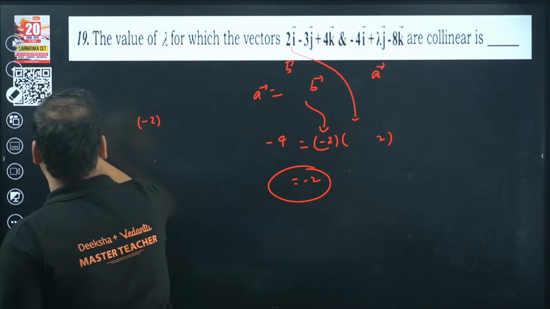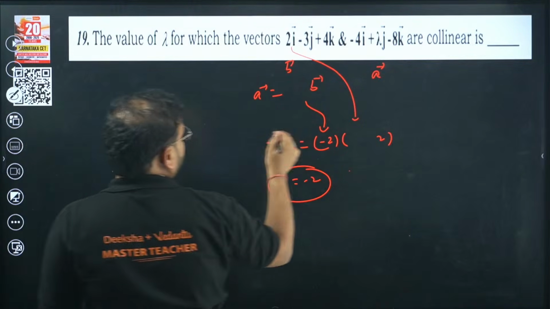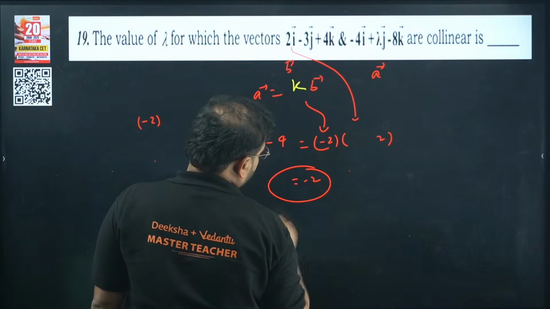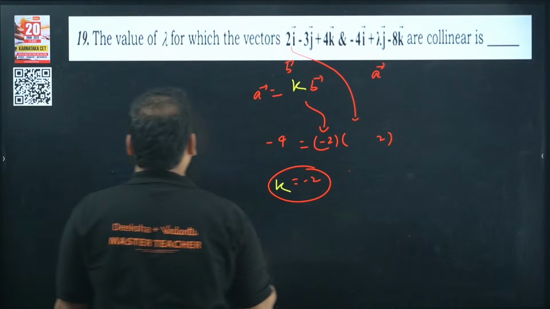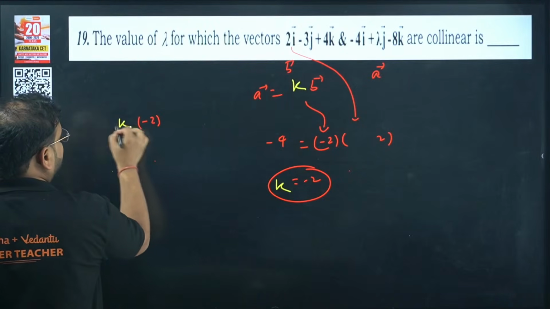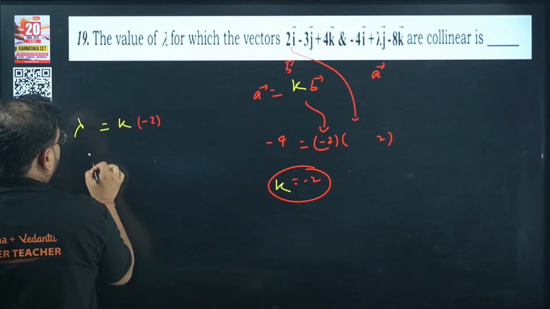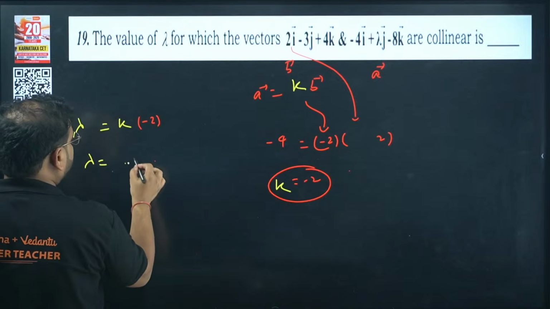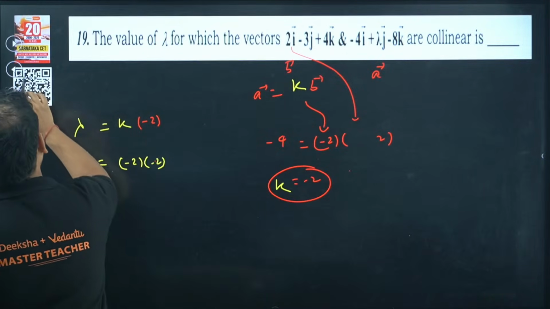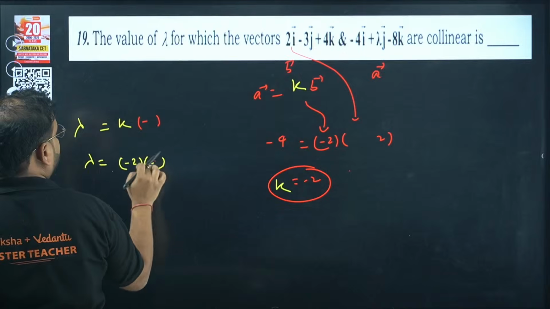Let's call it, let's say, k. So kb, and k equals minus 2 if you compare. So your minus 2 into k will be equal to lambda. And lambda will be what? k value is minus 2. So minus 2 into minus 2. Minus 2 into minus 3.